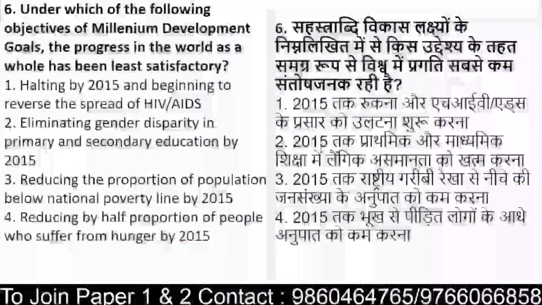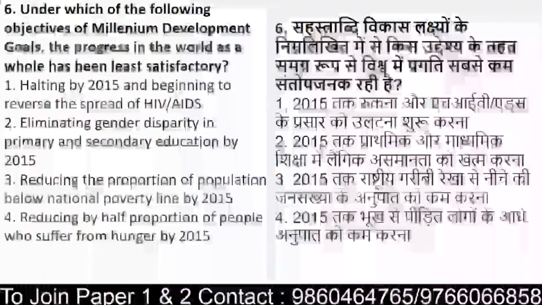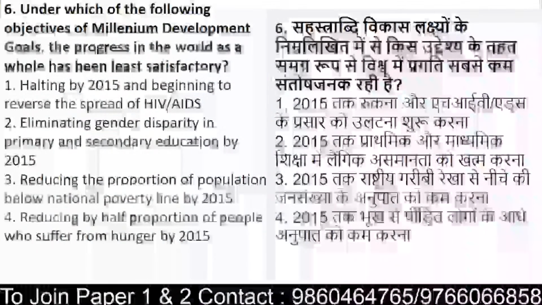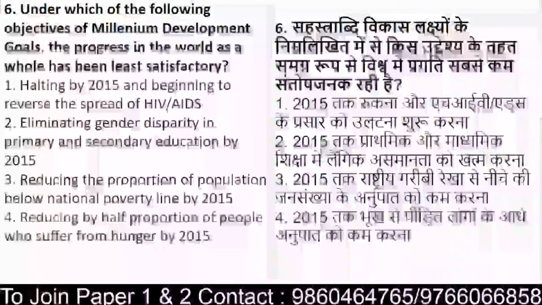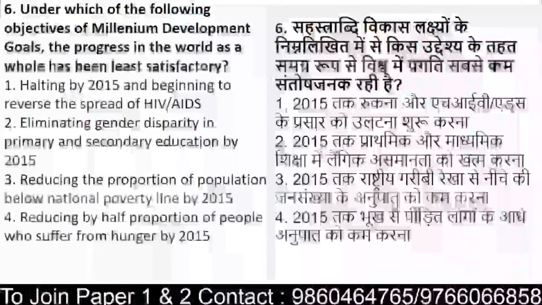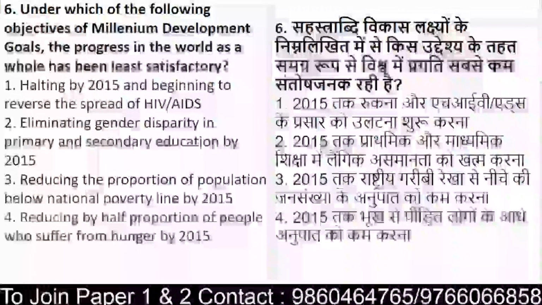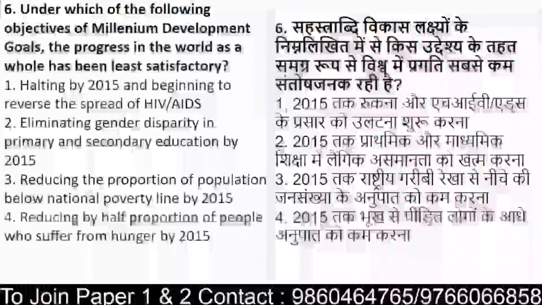Whether it is halting by 2015 and beginning the reverse spread of AIDS, eliminating gender disparity, reducing the proportion of population, or reducing by half the proportion of people who suffer from hunger. So where have you seen the least satisfactory growth with respect to Millennium Development Goals?